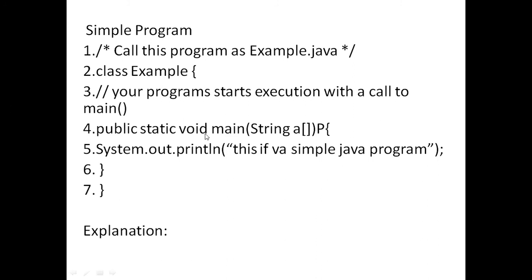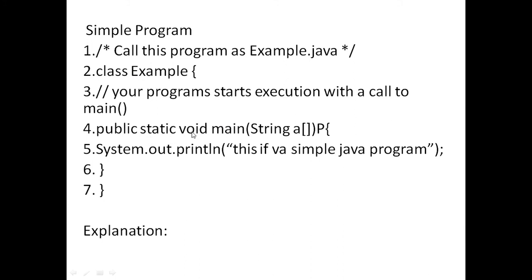That means whenever we create any method with static, that method is called a static method. Here main is the static method. So this static method is invoked without instantiating the class. That means without creating objects of this class, we can run this method. That is why we are using the static keyword.